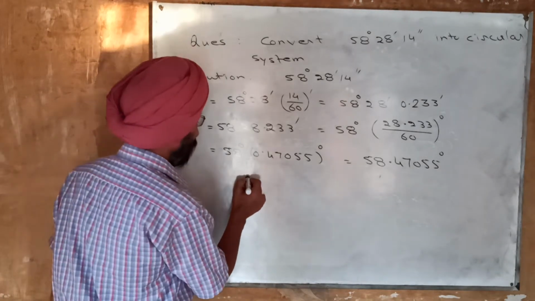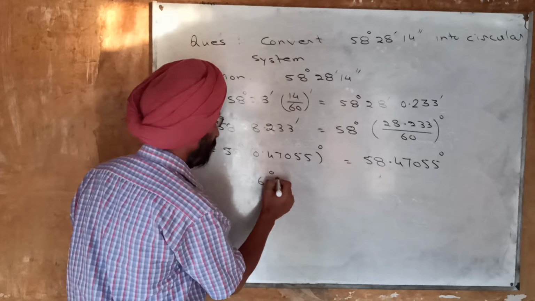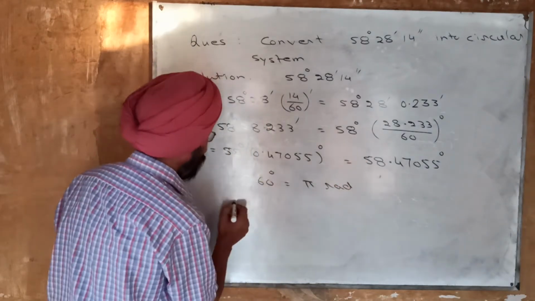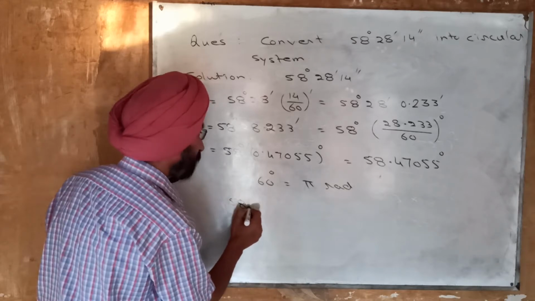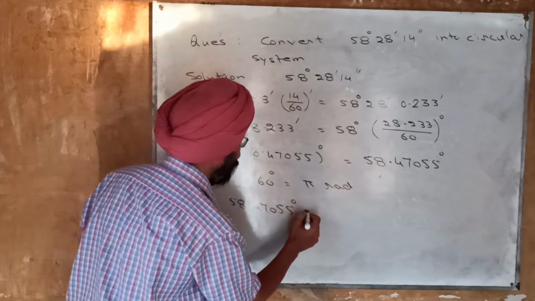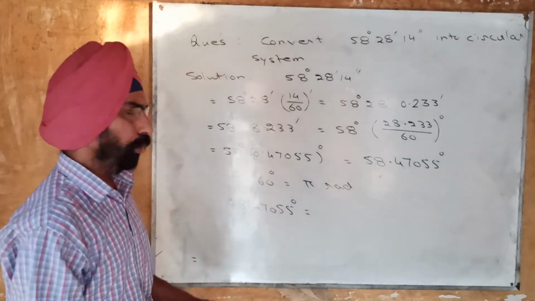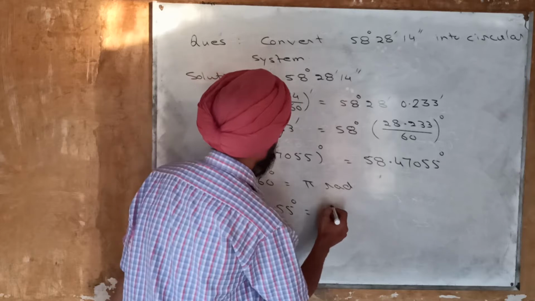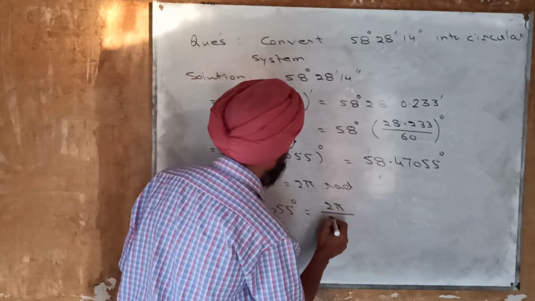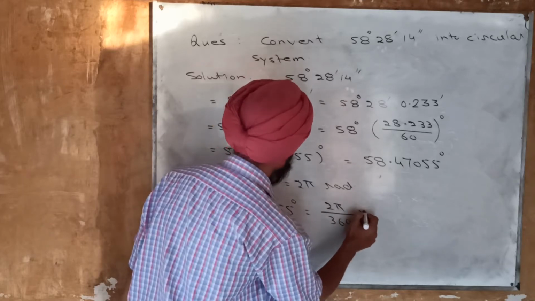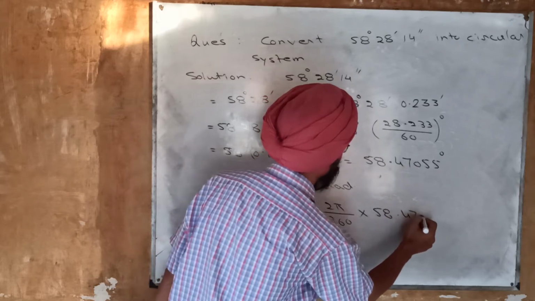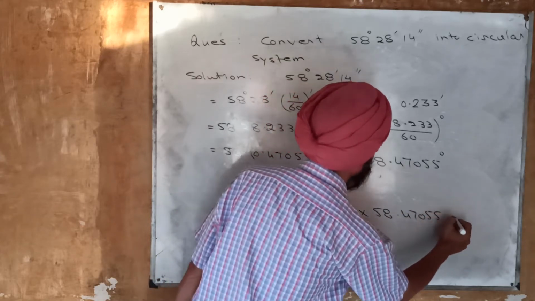And now the main conversion. We know that 360 degrees equal to 2 pi radians. So 58.47055 degrees will be equal to, by using unitary method, 2 pi divided by 360 multiplied by 58.47055 radians.